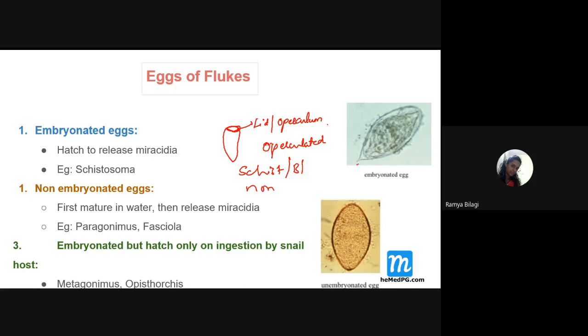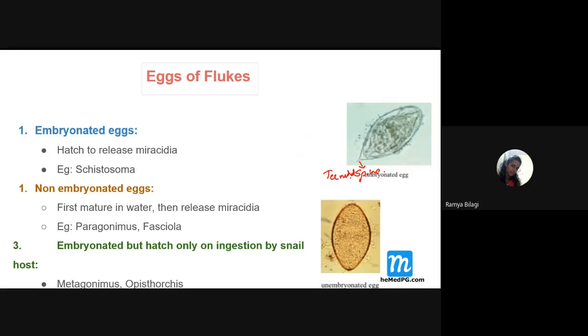Now look at the picture over here. Identify the egg that is given in the picture. Students, because in a community based program, you may collect a urine sample, a sputum sample, or a stool sample, and if you observe any of these eggs, try to identify the egg. Can you all see a spine or a sharp projection here? It is called a spine. Where is this spine located? At the end. So that is what we call a terminal spine. This is the first point, very important to be noted.